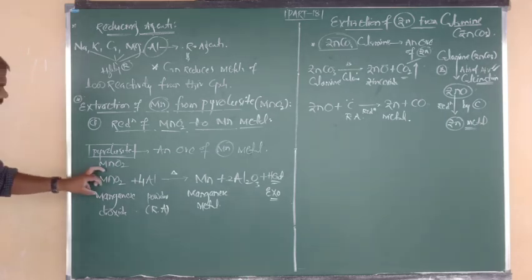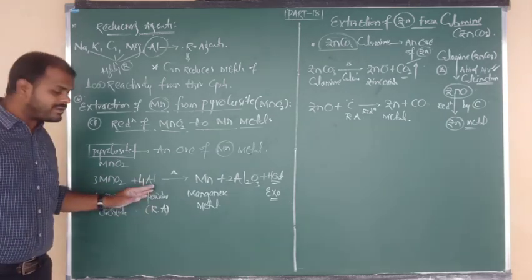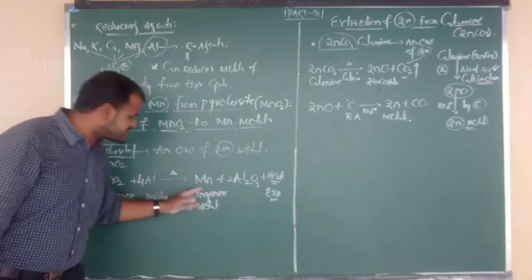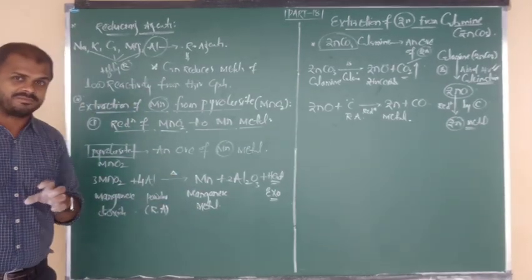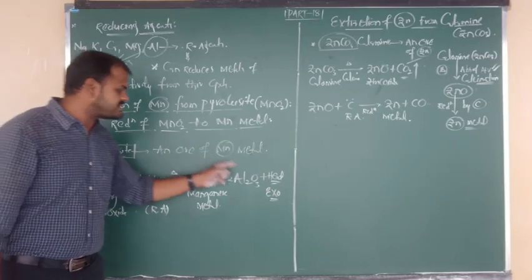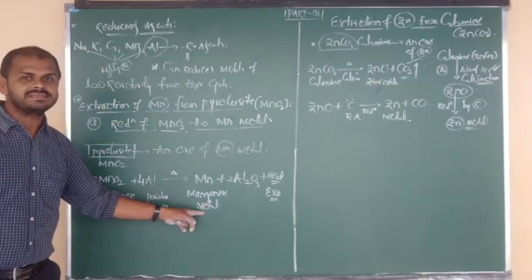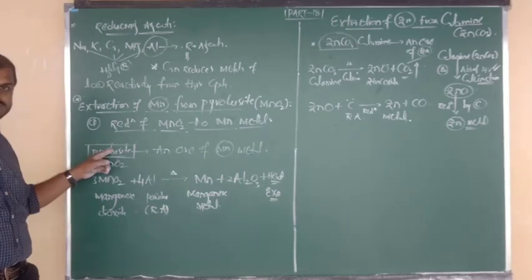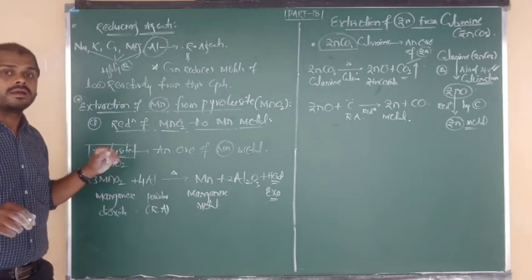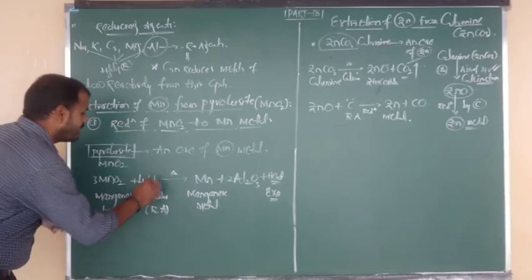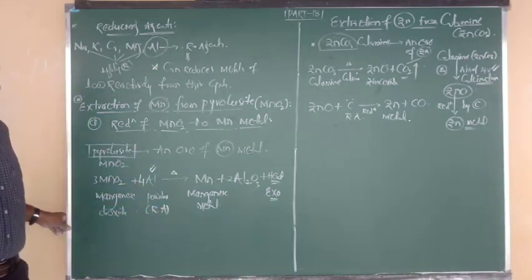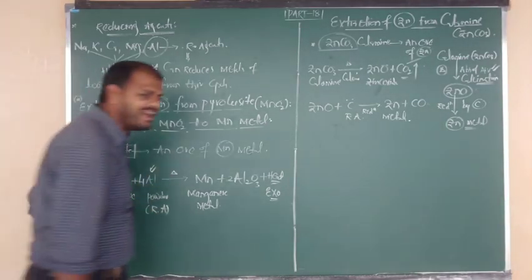Okay. Manganese dioxide on heating with aluminium powder gets reduced into manganese metal, and aluminium gets oxidized into aluminium oxide. So the extraction of manganese from the respective ore pyrolusite occurs by the use of a reducing agent. This is nothing but what, beta? Aluminium. Enough. Okay, now good.